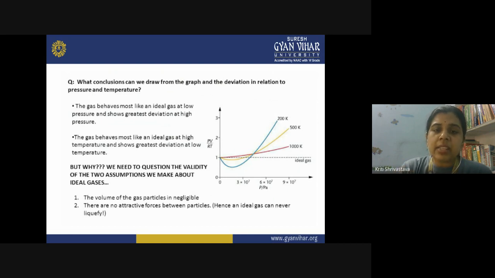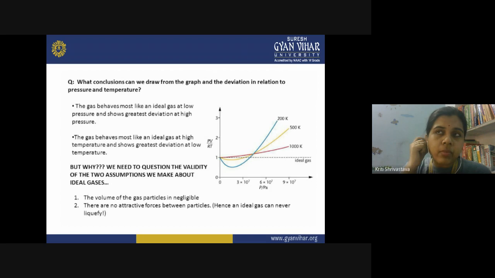So why is it happening? Why is it that only in a particular range of temperature and pressure our real gas behaves like an ideal gas, and outside that range of temperature and pressure the real gases show deviations? So what could be the possible reason?